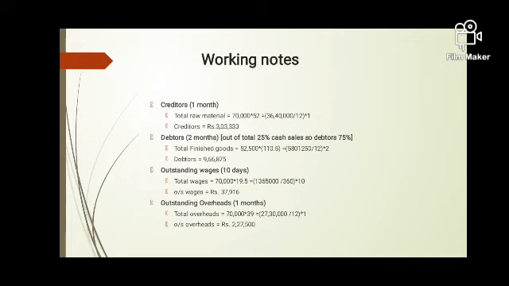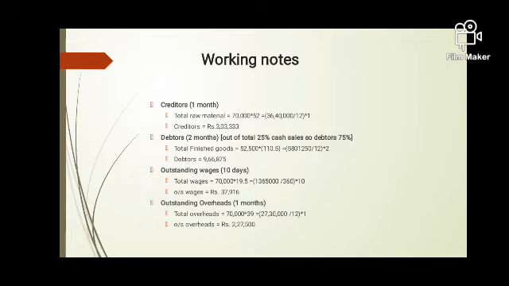Creditors are given for 1 month. So again we are purchasing raw material from creditors. So total raw material which we are purchasing is 36,40,000 for 12 months. That comes to, for 1 month, 3,03,333.